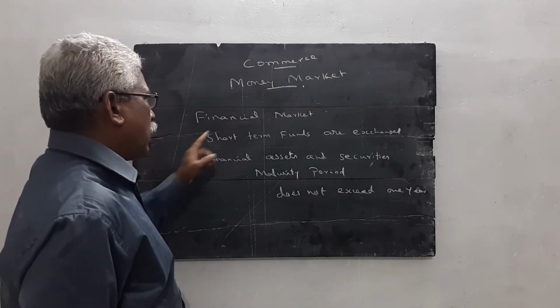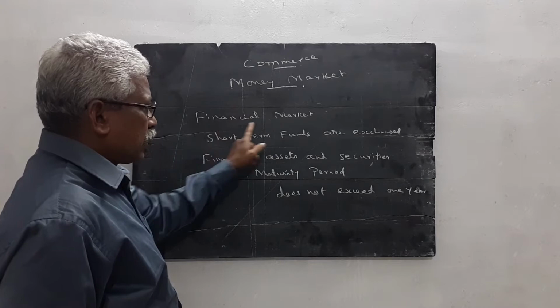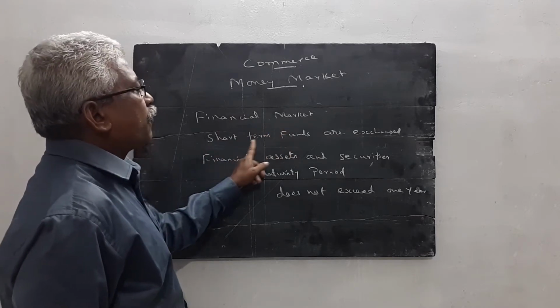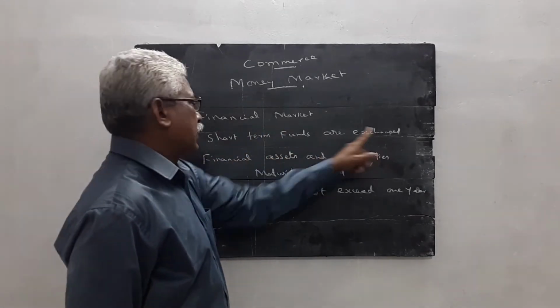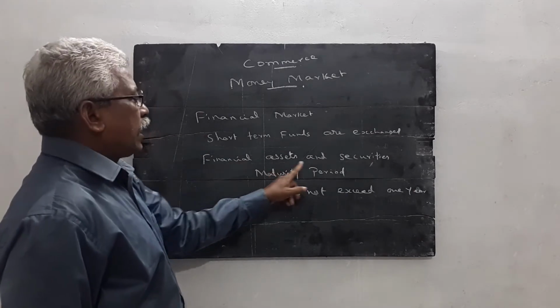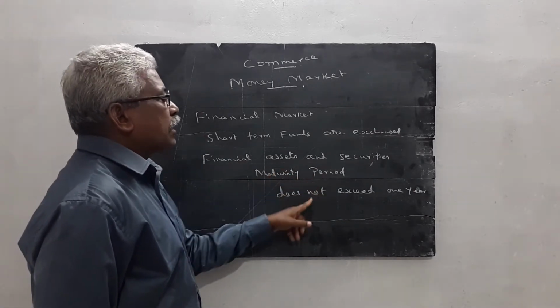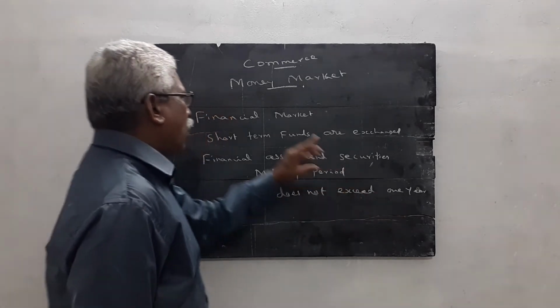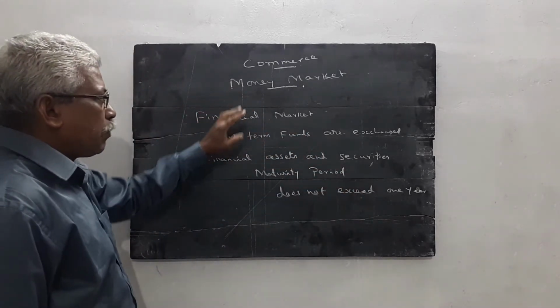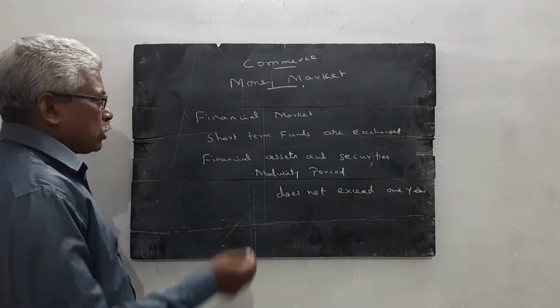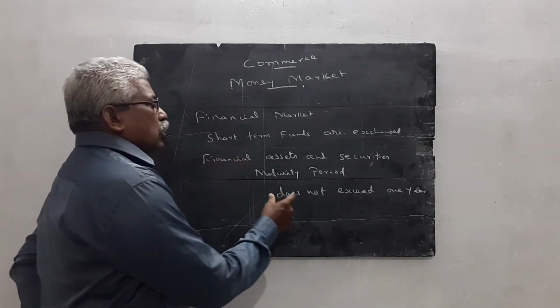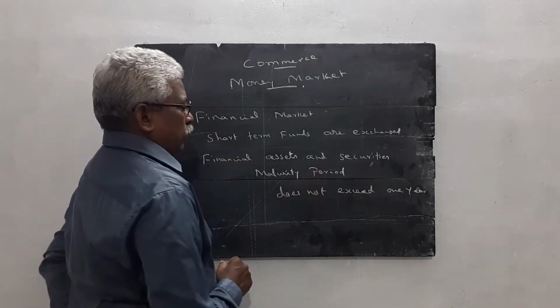Once again I explain, money market is a financial market. Short-term funds are exchanged. Financial assets and securities where the maturity period does not exceed 1 year are transacted in the money market. So once again, money market is a short-term market.